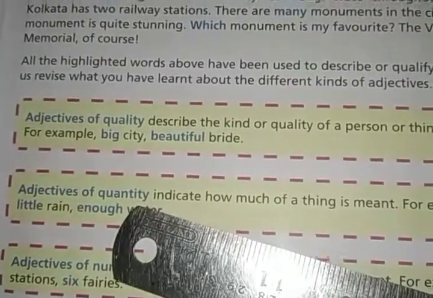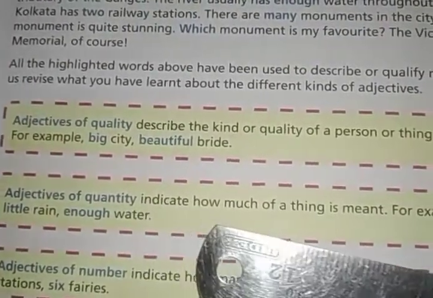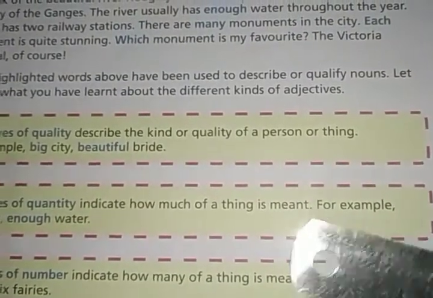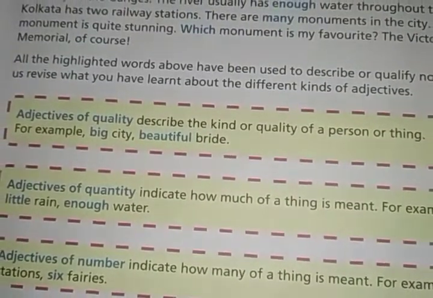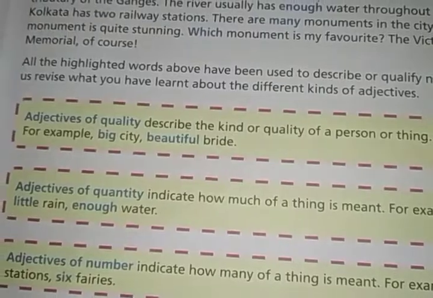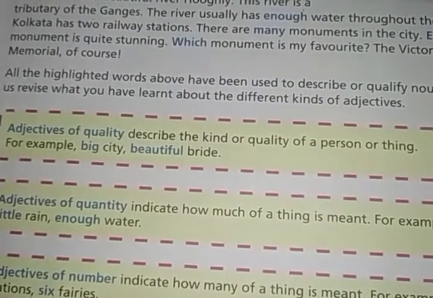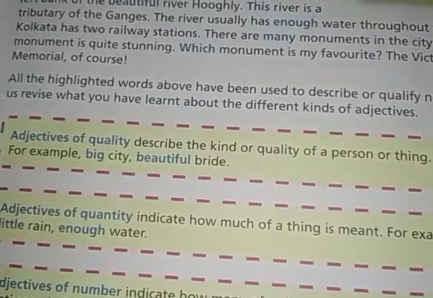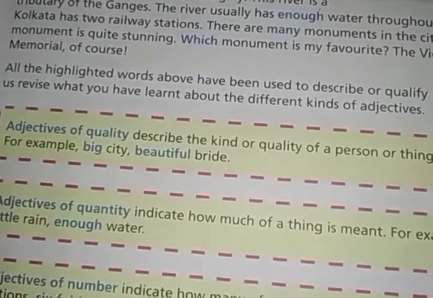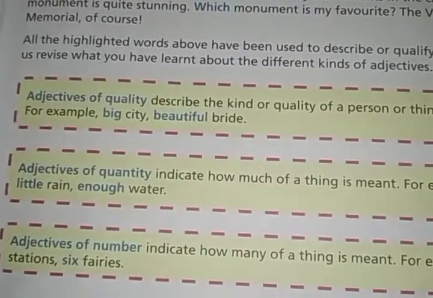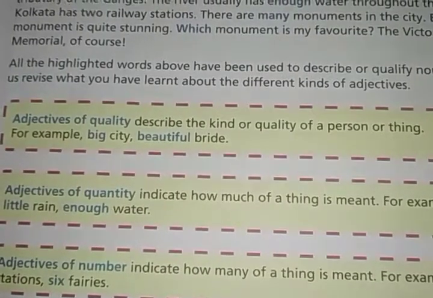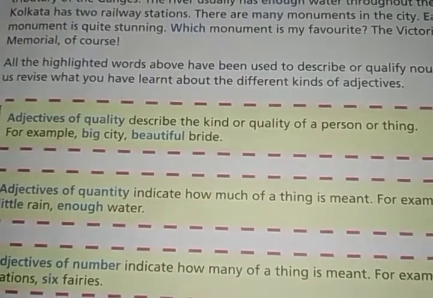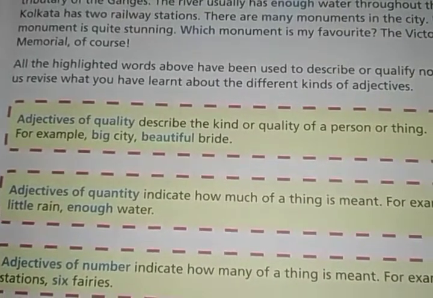Next one is adjective of quantity. What is that? Adjectives of quantity indicate how much of a thing is meant. For example, little rain, enough water. So adjective of quantity means the amount, how much a thing is meant, the quantity of something. When you find a word which is describing some quantity or amount of a noun, then this is known as adjective of quantity.